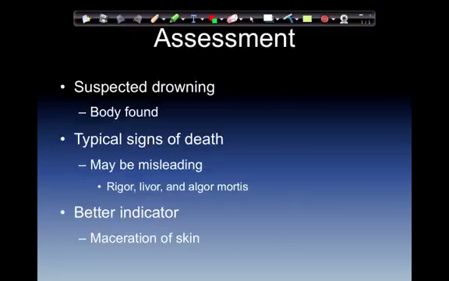Assessment. Suspected drowning. Body is found. Typical signs of death may be misleading. Rigor mortis is stiffening of the muscles. Livor mortis is blood pooling, and algor mortis is cooling of the body. A better indicator if we find somebody that's been drowned is maceration of the skin.